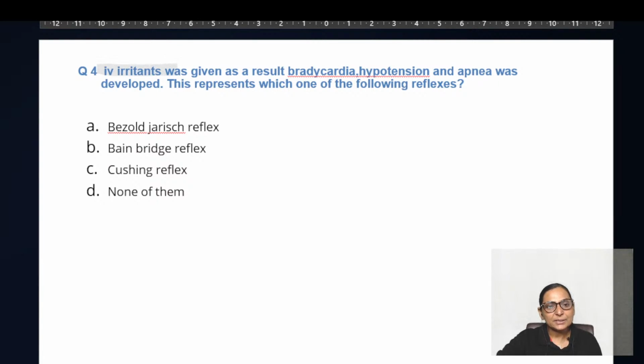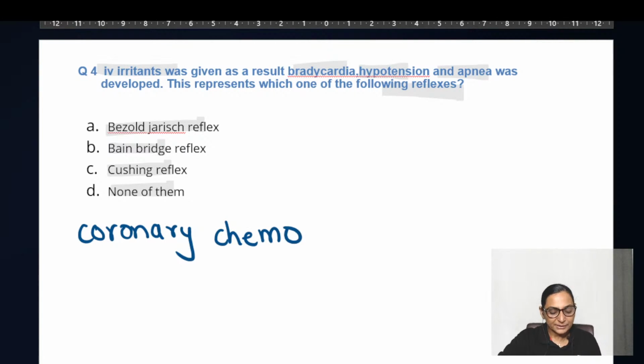An IV irritant was given which results in bradycardia, hypotension, apnea. This patient is representing which of the following reflex? Bezold-Jarisch reflex, Bainbridge reflex, Cushing reflex, or none of them. So this reflex is also called the coronary chemoreflex, which occurs with activation by certain chemicals like serotonin.